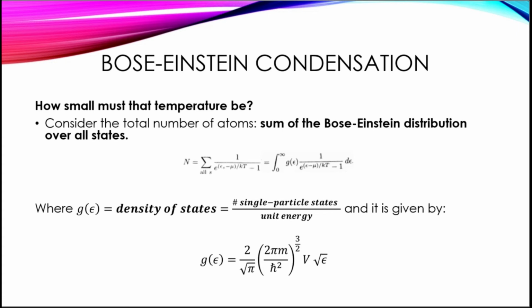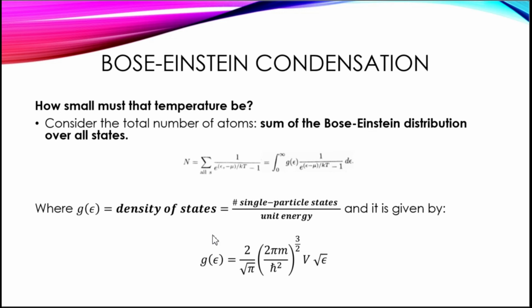To answer this question, we need to first consider the total number of atoms, which is the sum of the Bose-Einstein distribution over all states. Here we can convert it to an integral over the individual energies. G of epsilon is the density of states, which is defined as the number of single particle states per unit energy.